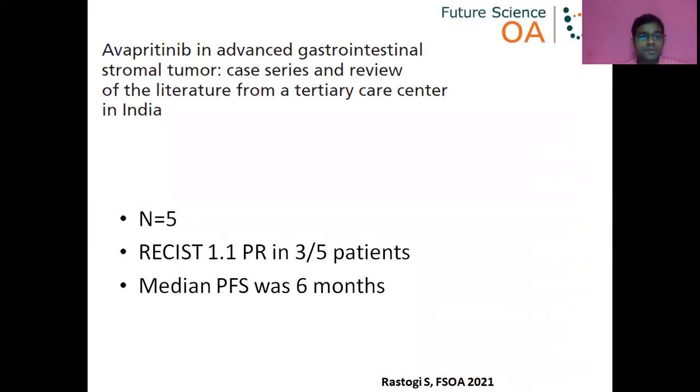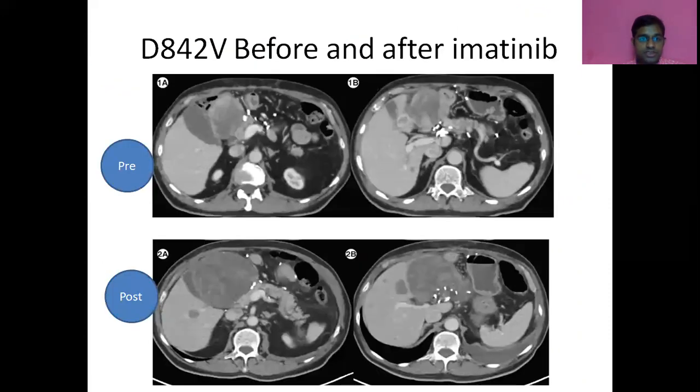Regarding our experience with avapritinib, in 2020 we treated 5 patients and we got RECIST 1.1 partial response in 3 out of 5 patients. Median progression-free survival was 6 months. This is a patient with PDGFRA D842 mutation. As you can see, we initially tried imatinib. In this patient, after 3 months, the disease almost doubled. This is the liver metastasis showing doubling.